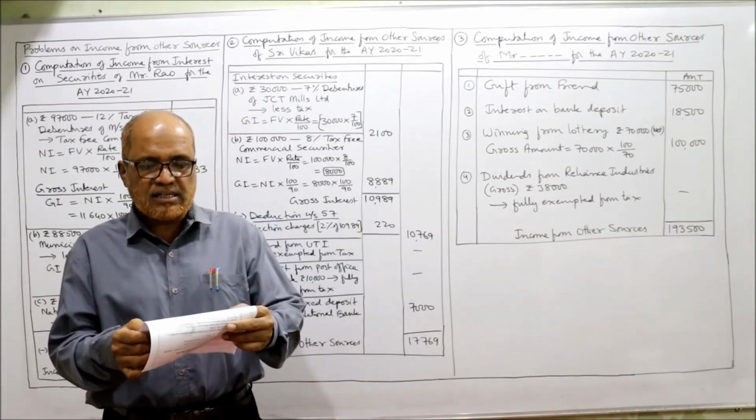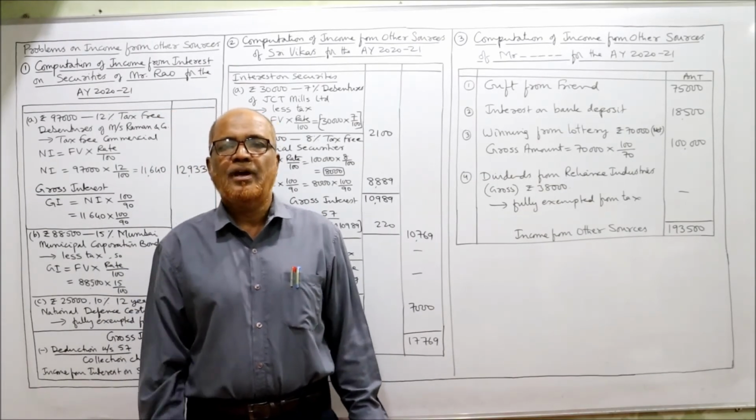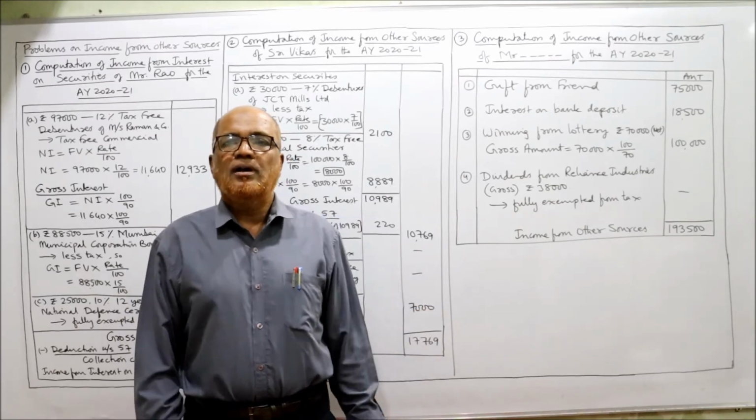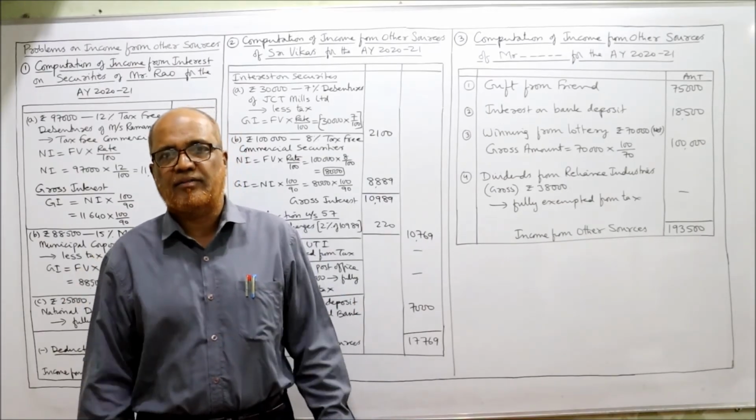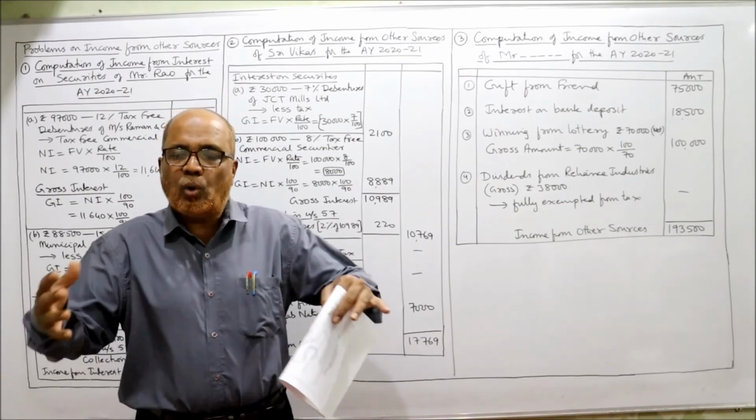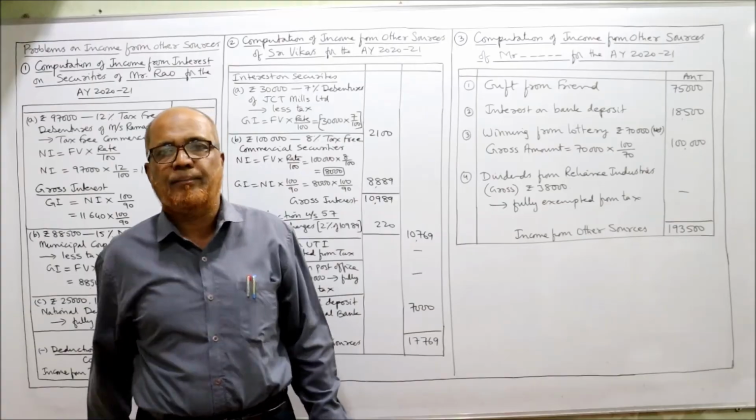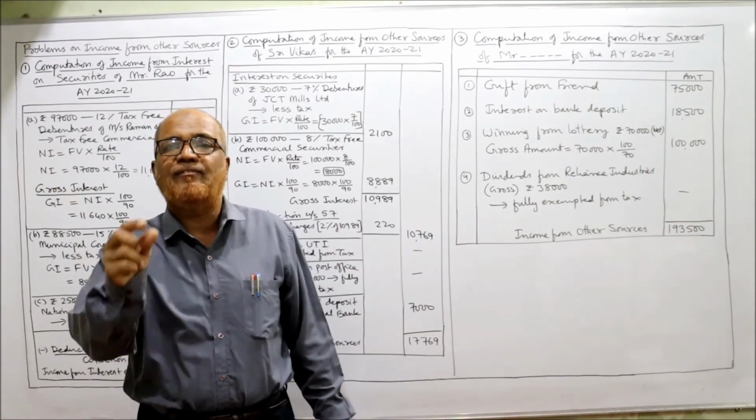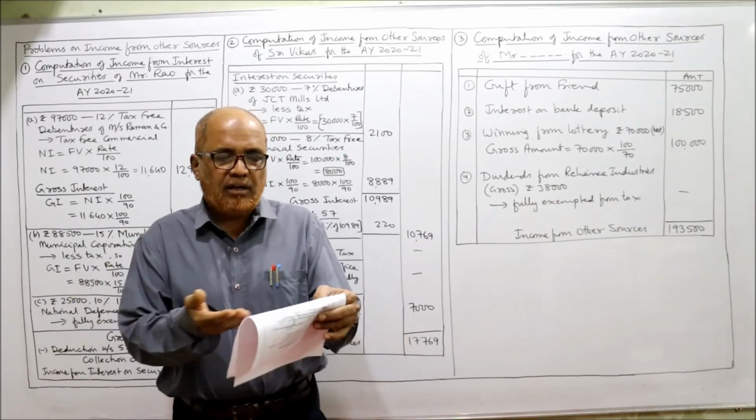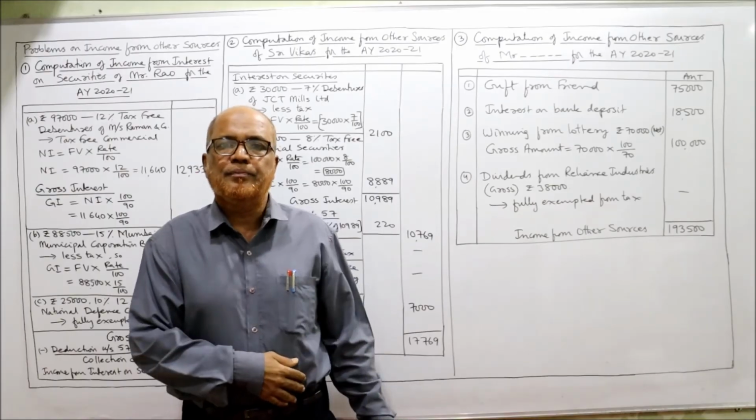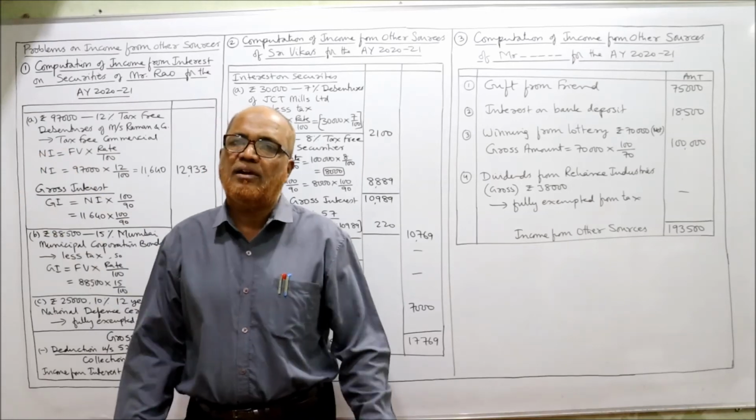Then dividends from Reliance Industries 38,000 gross. Reliance Industries is an Indian company. And again we have discussed in the previous video, dividend received from Indian companies are fully exempted from tax up to rupees 10 lakh. If the total aggregate of all dividend received from Indian companies is more than 10 lakh, then the excess will be taxable at a flat rate of 10%. But here the dividend received is only 38,000, so it is fully exempted from tax.